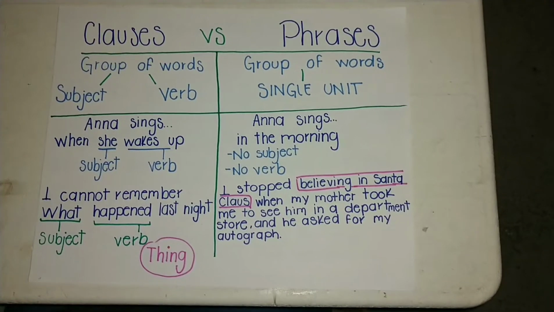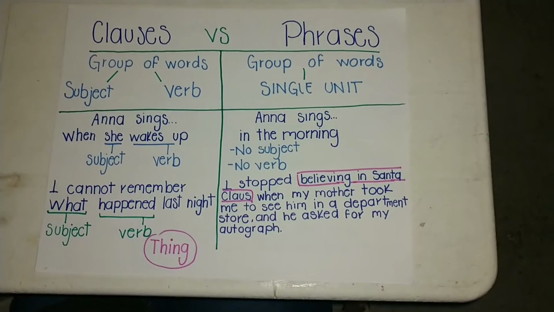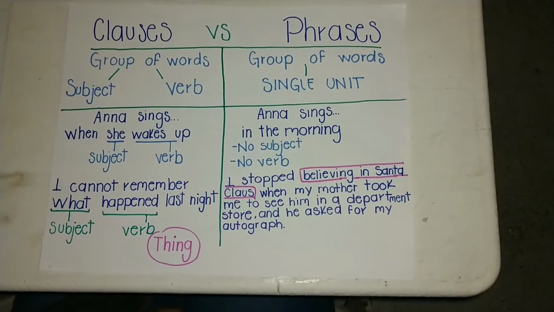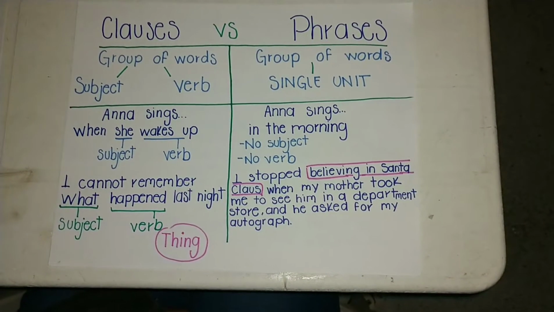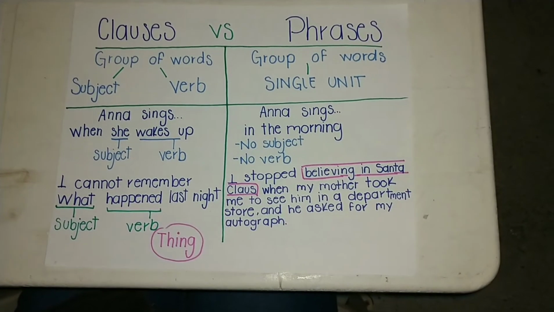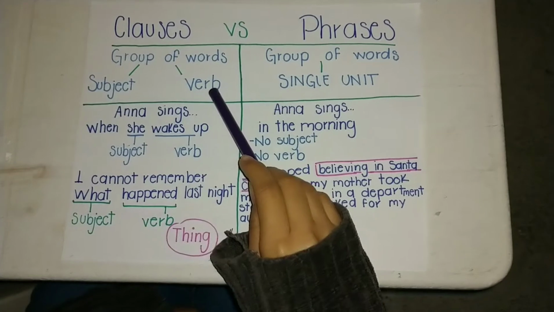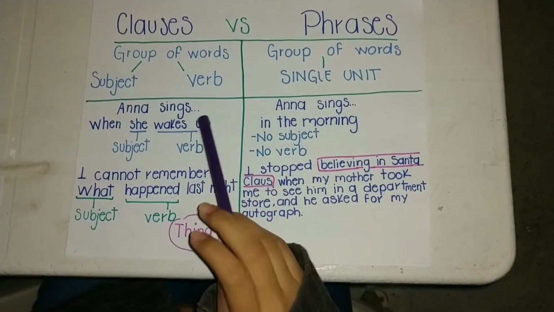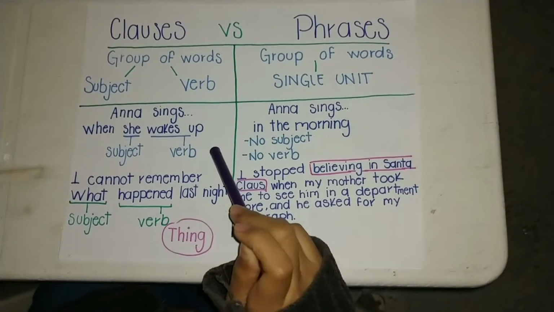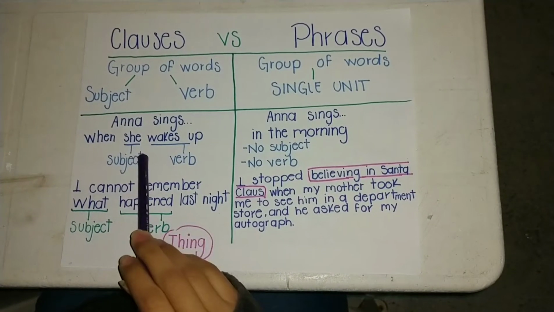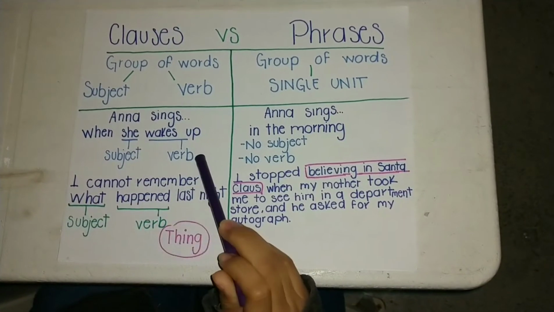Hi everyone. Today I'm going to explain the topics of clauses and phrases, and I'll give you some examples. I am going to start with clauses. A clause is a group of words that includes a subject and a verb. For example, Anna sings when she wakes up. This is a clause because it has a subject, she, and a verb, wakes up.